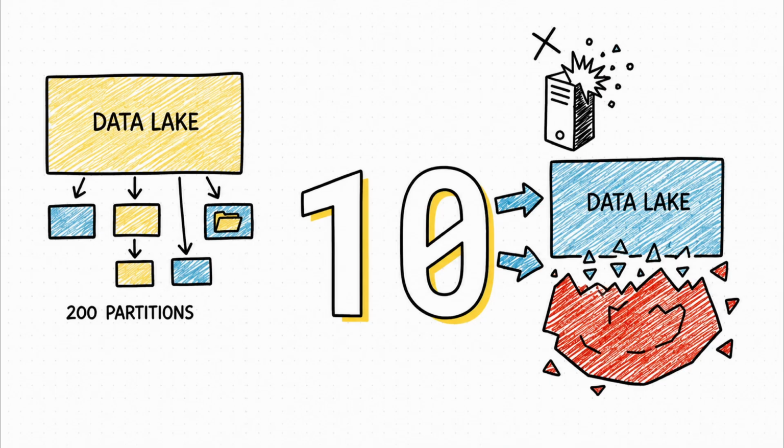Let's actually run the math on this because it's pretty shocking. If you have 10 gigabytes of total data and 200 partitions, each partition is a very manageable 50 megabytes. Easy, right? But if you try to read 2 terabytes of data, and Spark is still using that default 200 partitions, suddenly, each individual partition blows up to 10 gigabytes in size. A single machine trying to process that enormous chunk? No way. It's going to crash immediately.